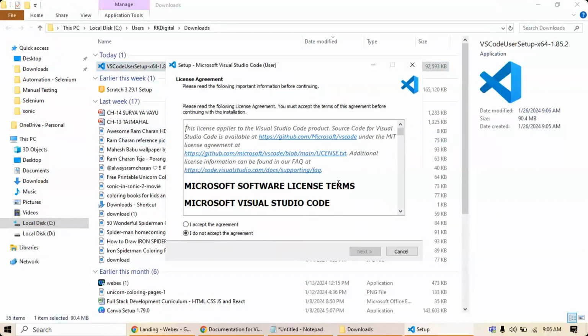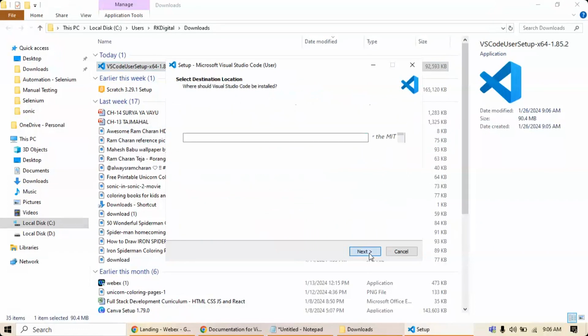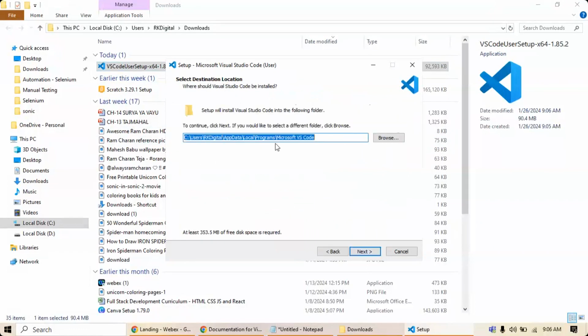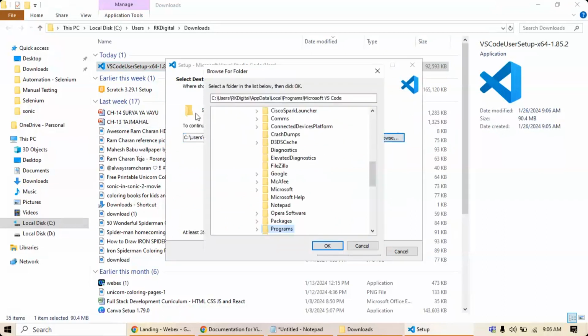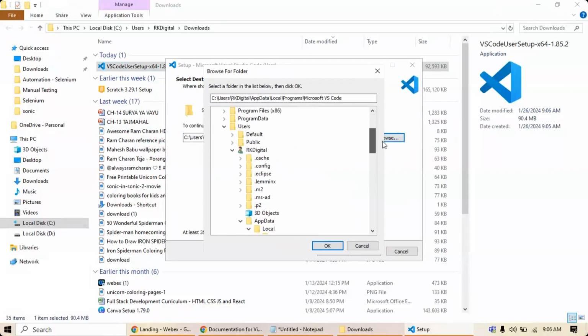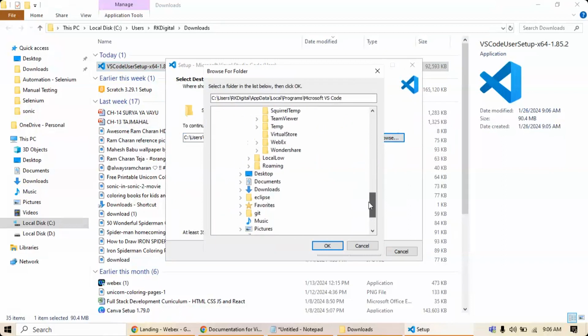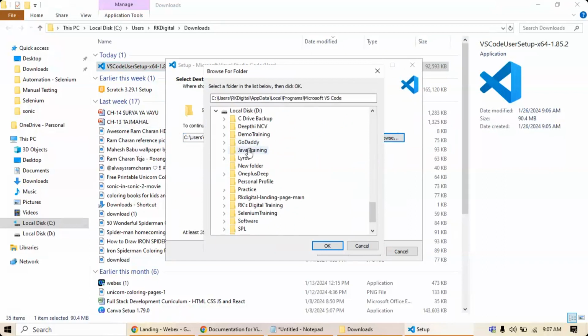Accept the agreement and click on next. Then it is asking whether it can store into this particular place. If you want to place it somewhere else, just click on browse and choose whichever folder you want. Let us say you want to store it in C drive or D drive, wherever you want, you select the respective folder. For example, if you want it in D drive, you go there and select the program location, like D Java training Microsoft VS Code.